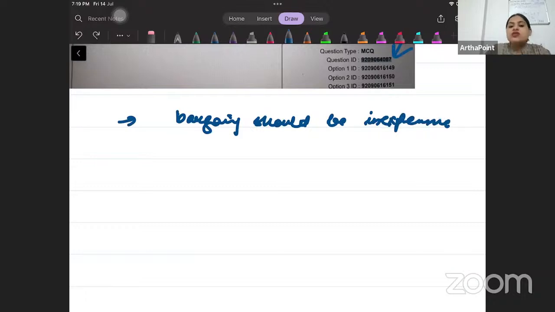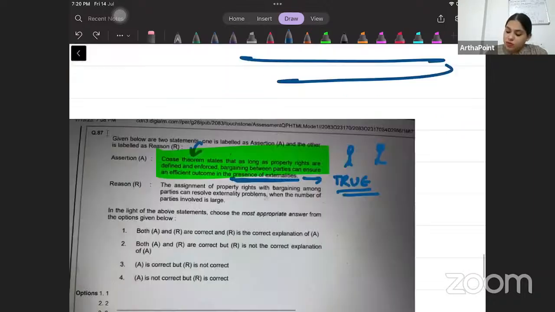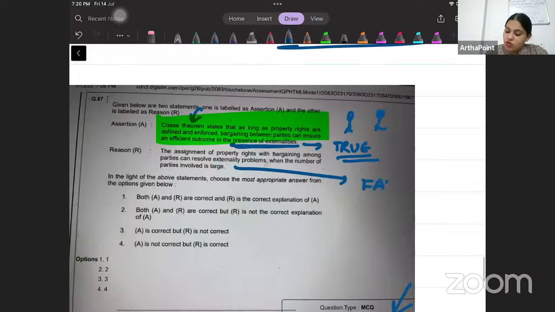So in case of large parties involved, जब बहुत सारी parties involved होंगी, तो what will happen? Beta, what will happen is that it will become a very complex situation to define the property rights. ठीक है? तो large parties के case में to define the property rights will become very difficult. और अगर property rights ही नहीं define कर पाओगे, तो Coase theorem applicable ही नहीं होगी. So this is an incorrect option, beta. This is false. This can only be applied when the number of parties involved is less, is small.